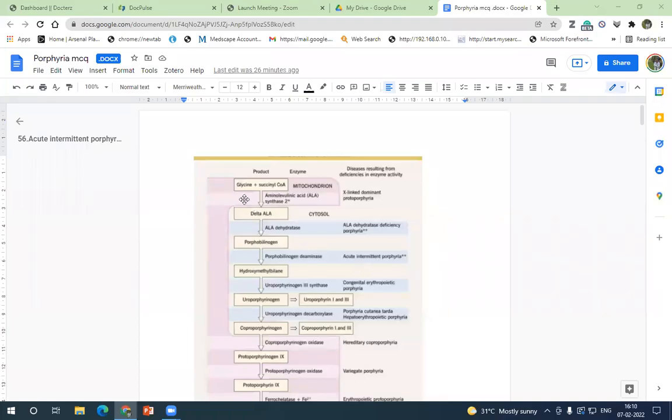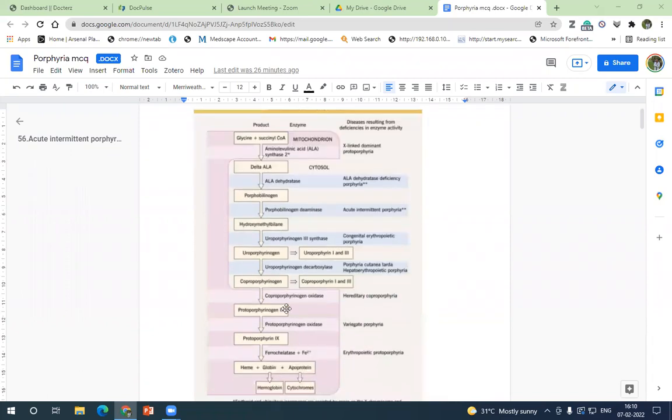We know the pathway. So what are the initial raw materials? Glycine and succinyl CoA. So the only starting enzyme is delta-aminolevulinic acid synthase, which is ALA synthase 2. This reaction and the last three reactions occur in the mitochondria. Of the first enzyme, ALA synthase 2 is what is important.